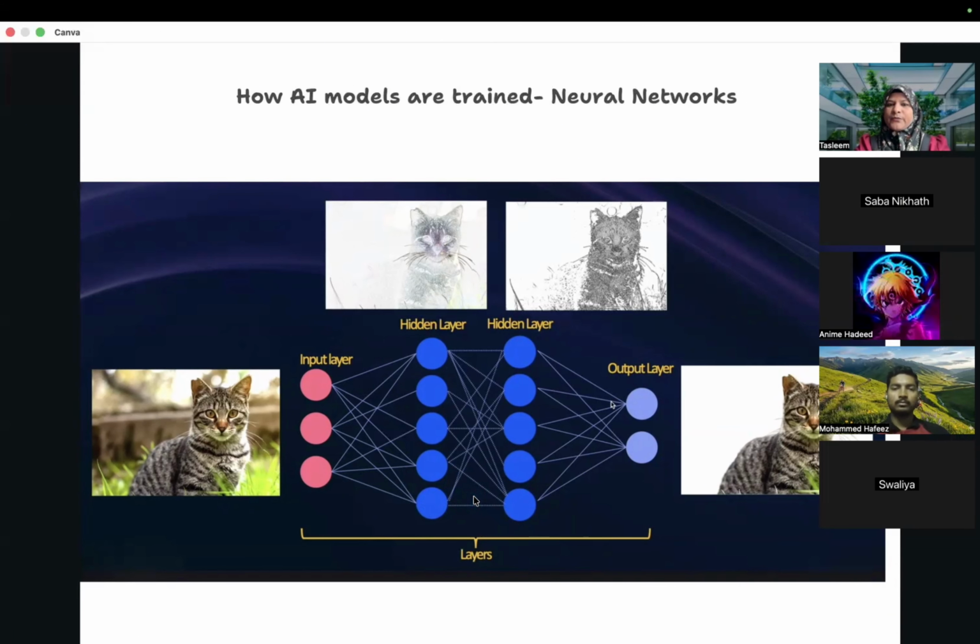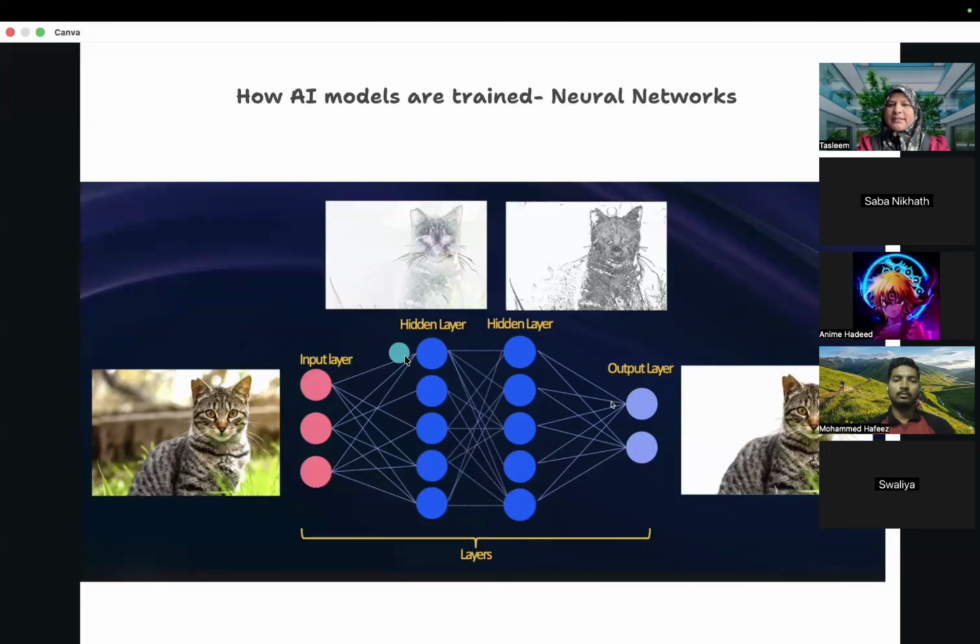ठीक है. So you saw the network has majorly three types of layers: input layer, hidden layer, and output layer. There might be many hidden layers, which will have their specific task to do.